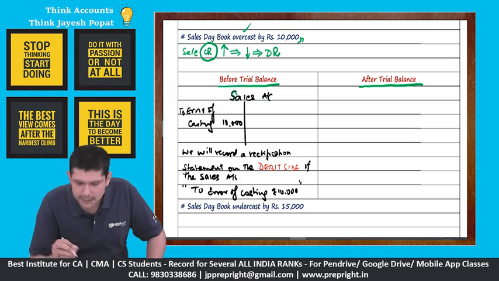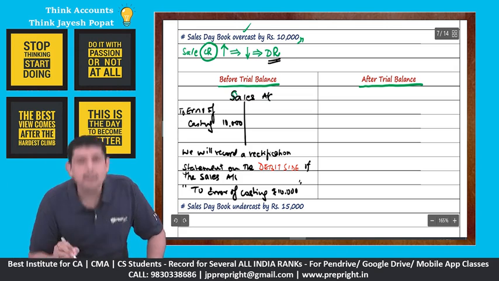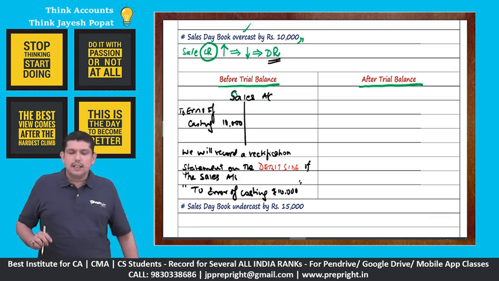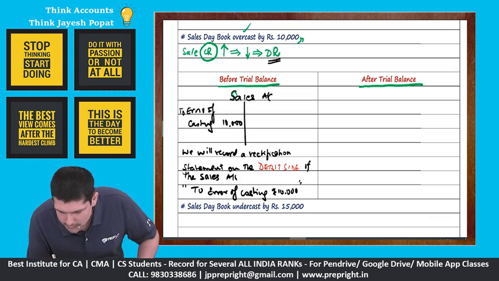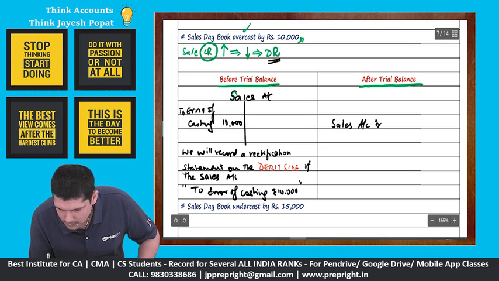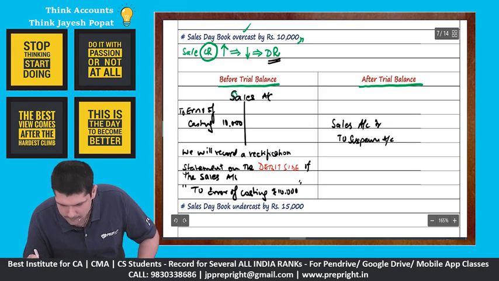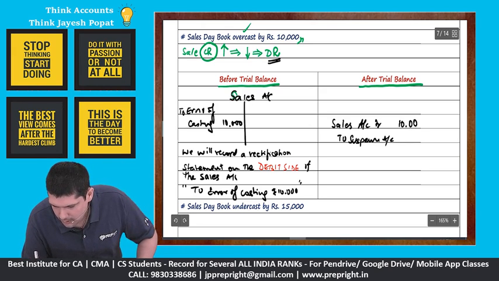So here we have already decided that the sales account has to be debited because we want to reduce our sales. So the rectification entry after trial balance will be sales account debit to suspense account 10,000.